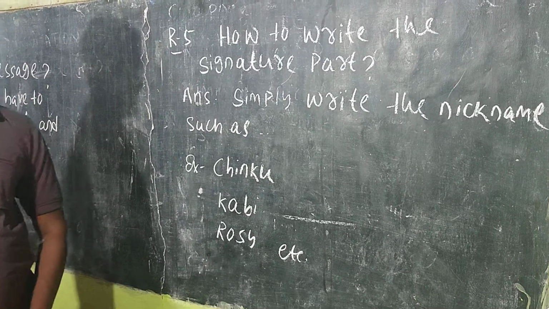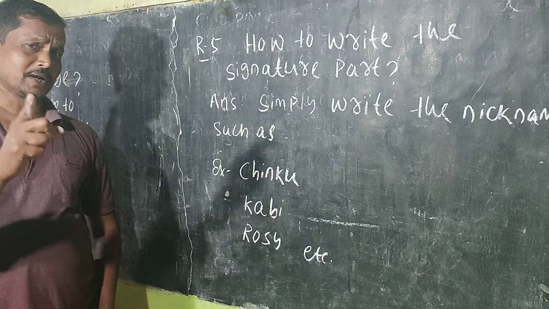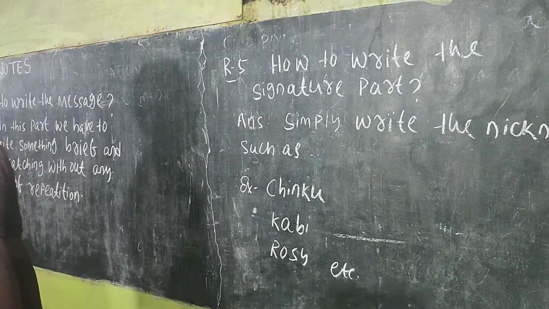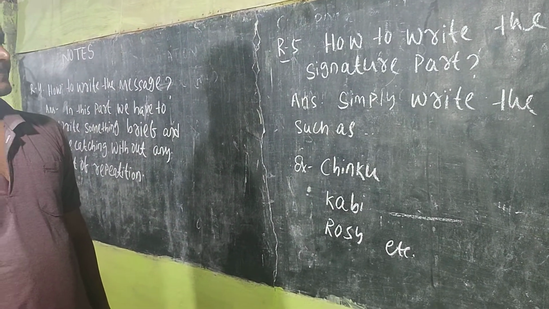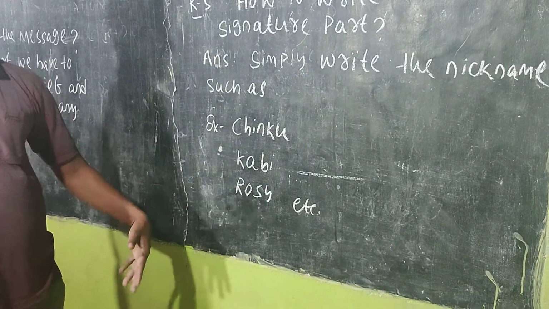Rule number 5. How to write the signature part. In a signature part, simply write your nickname. That means the person who writes, he or she, should write the nickname, such as Chinku, Kabir, Oji, Loji, etc.